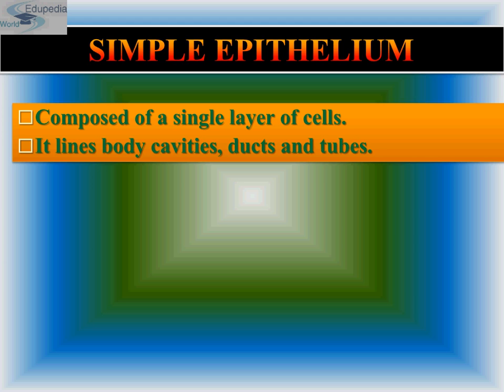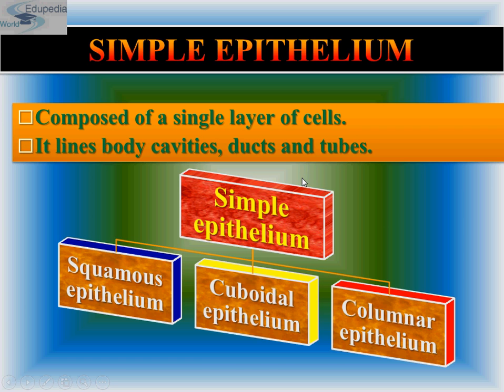Which are those? First is squamous, second is cuboidal, and third is columnar. So simple epithelium is divided into three types: squamous epithelium, cuboidal epithelium and columnar epithelium.